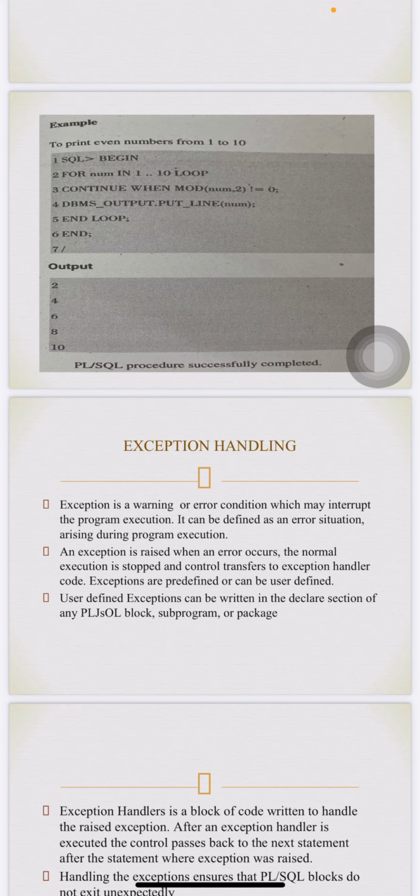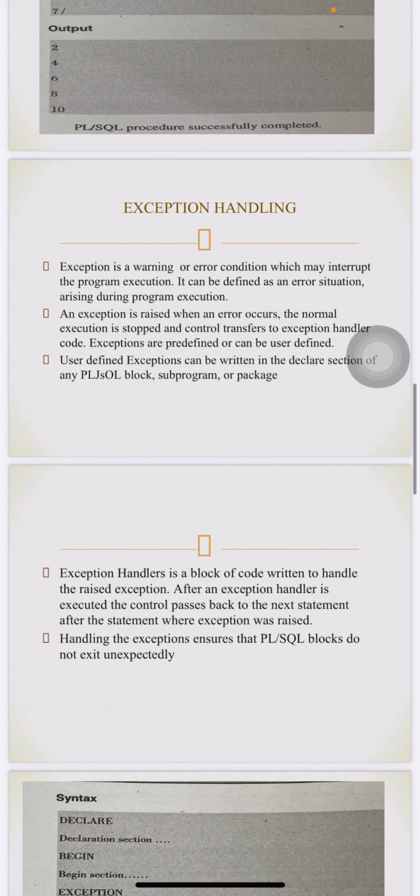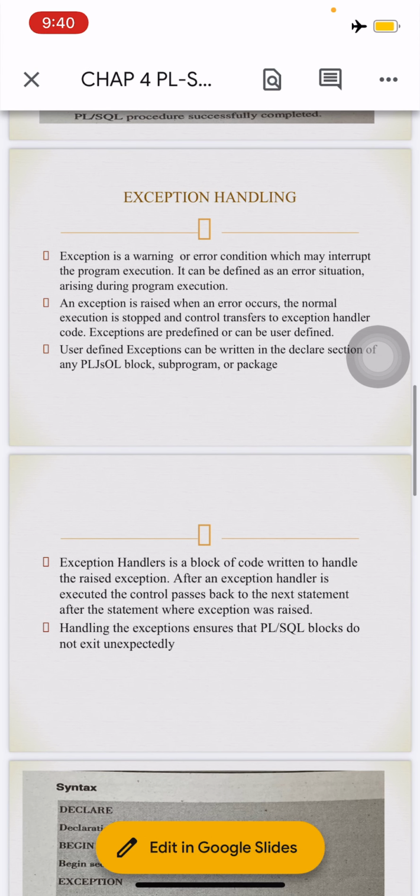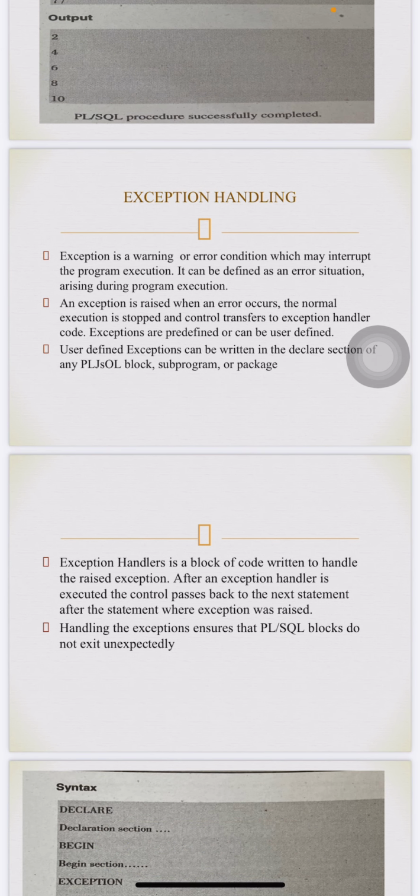User defined exceptions can be written in the declare section of the PL/SQL block, subprogram or packages. An exception handler is a block of code written to handle the raised exception. After the exception handler is executed, the control passes back to the next statement after the statement where the exception was raised. Handling the exception ensures that the PL/SQL block does not exit unexpectedly.